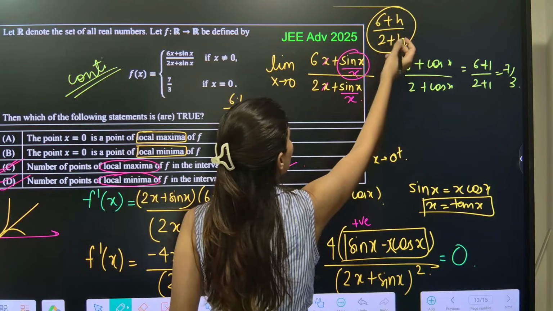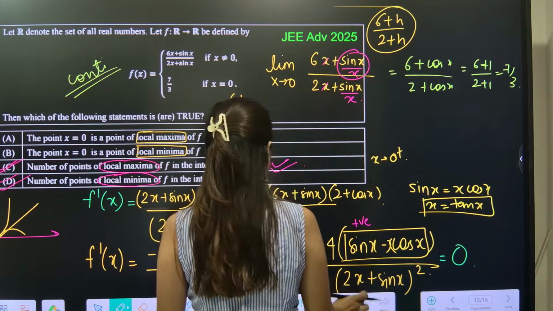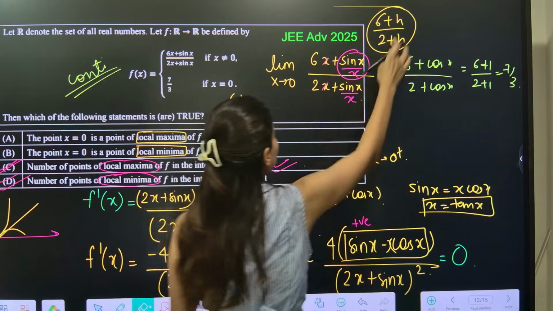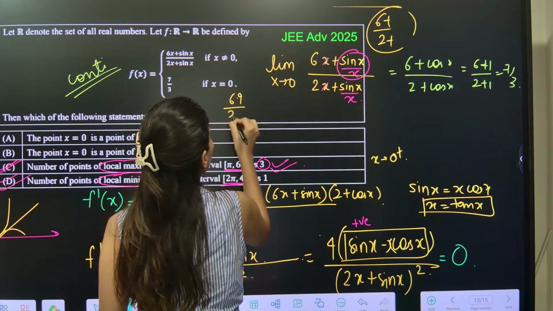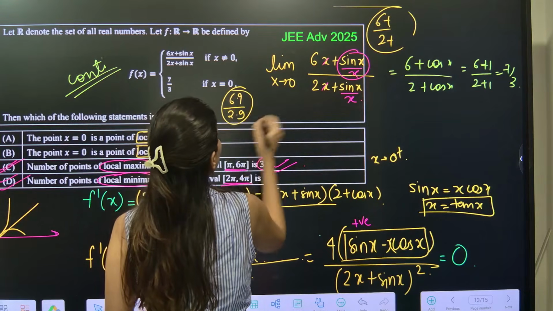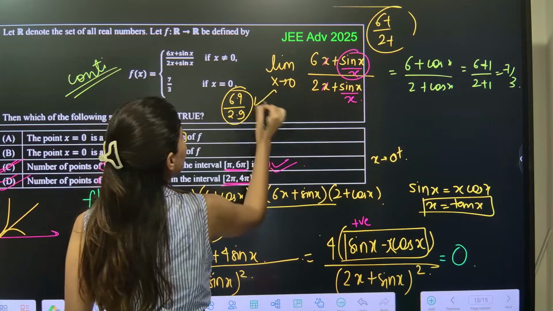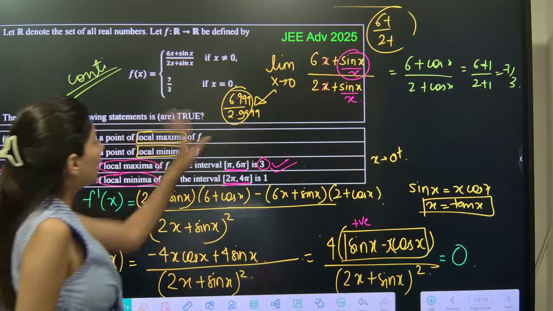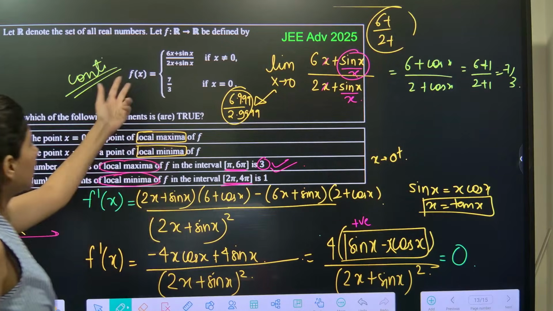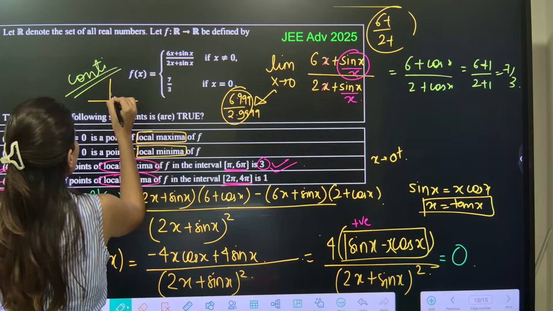Okay, see, the answer will be 6.9 upon 2.9, and this is the value of this limit, 6.999 upon 2.999. So you need to check which one is bigger, accordingly, 7 by 3.